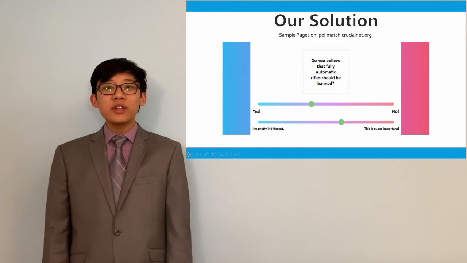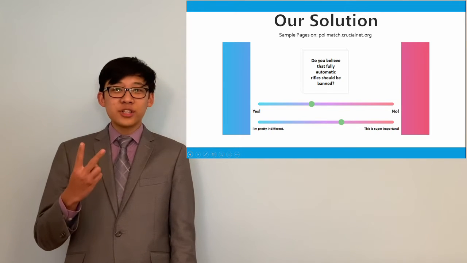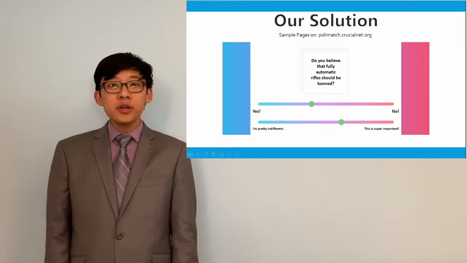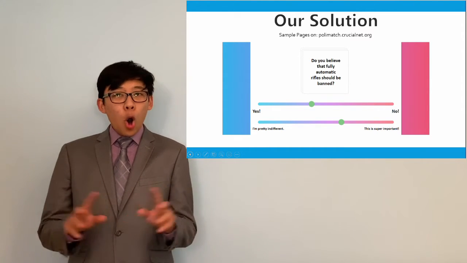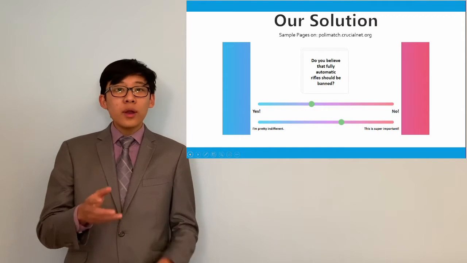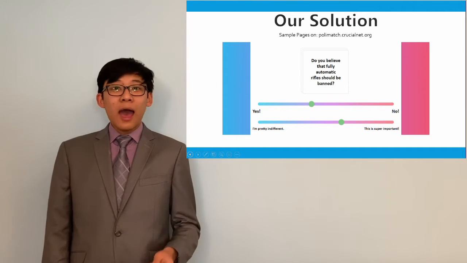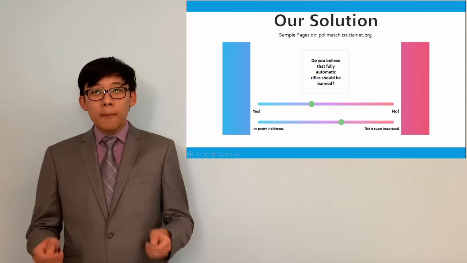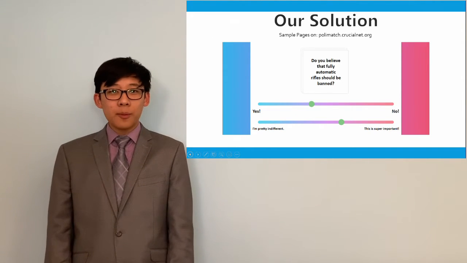As you can see, we take 2 points of data: their stance on the issue and how much they care about it. The second part is vital, because on traditional political quizzes, they weigh all the answers the same. So your answer on an issue you are passionate about is weighed the same as an issue you are apathetic about. By measuring how much you care about an issue, we circumvent this problem.